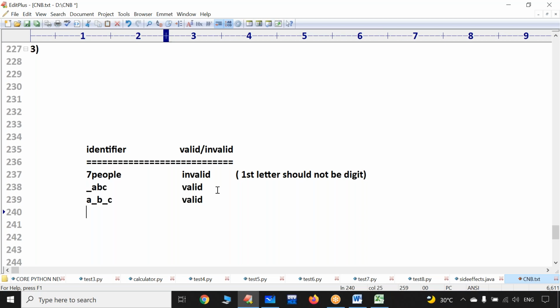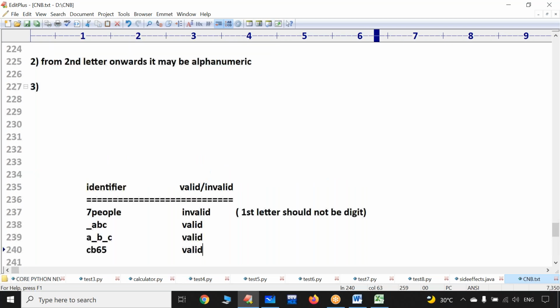Clear, right? So CB65. Can I use this as a name? The first letter must be an alphabet. From the second letter onwards, no restriction, anything is allowed. It is valid, no problem.